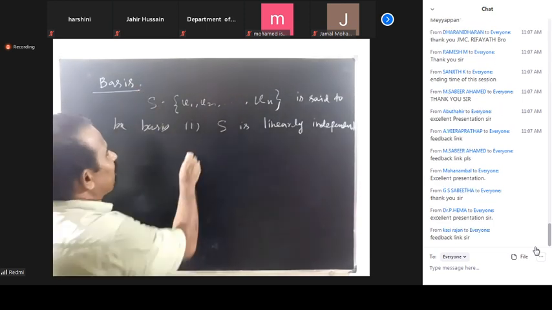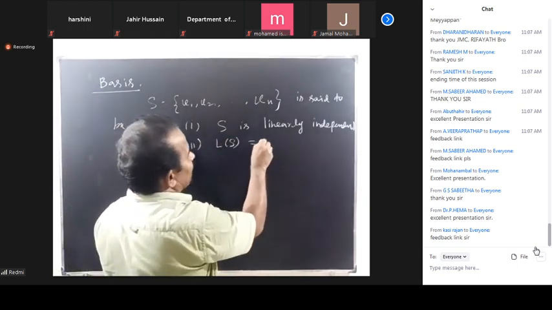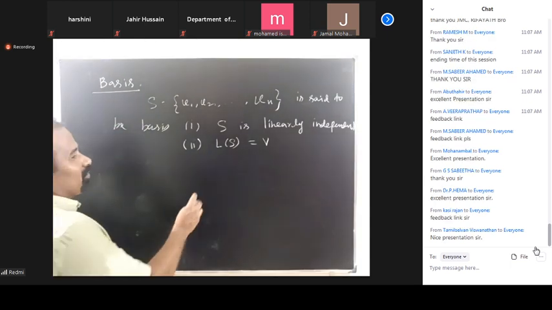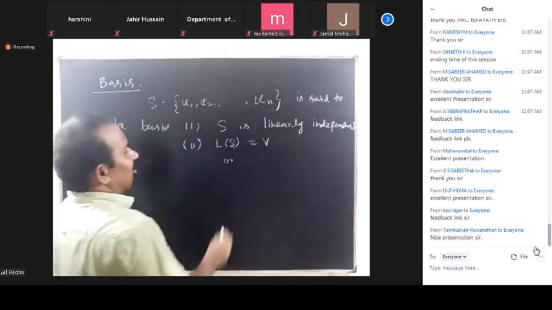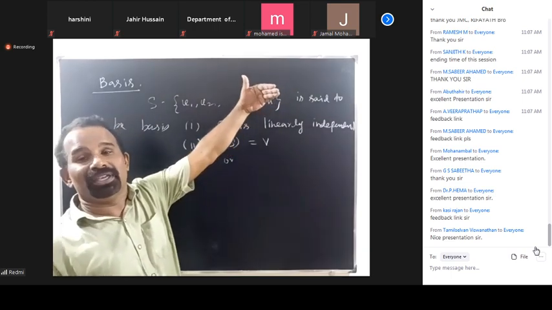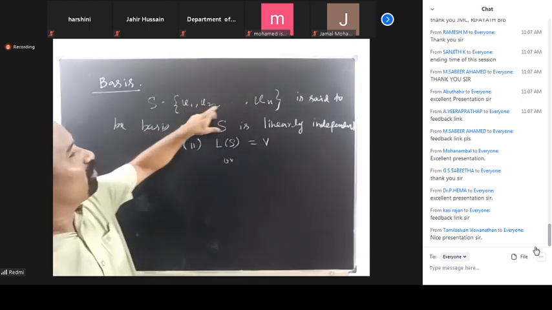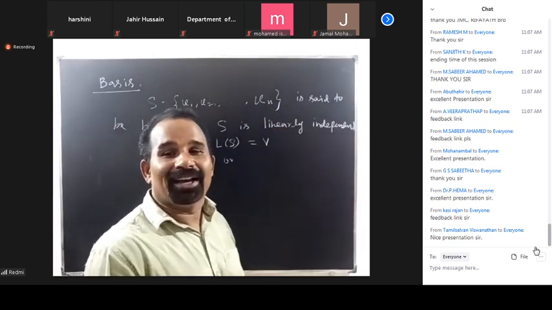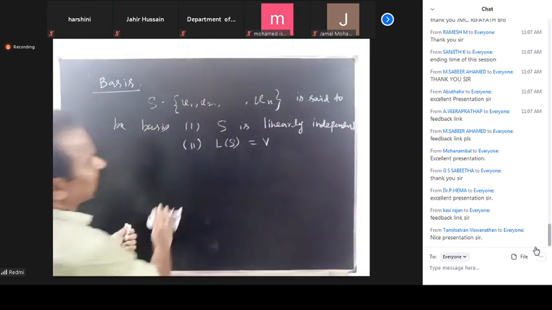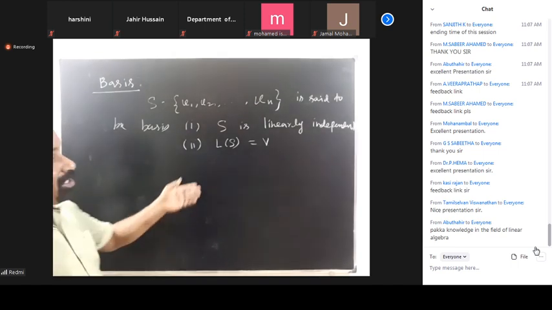So S is linearly independent, and the linear span of this set, L of S, is equal to V. Otherwise, I can say that any element of V can be uniquely expressed as a linear combination of V1, V2, Vn. Immediately I can say that it is a basis. Understood? So therefore this is a basis. Okay. So this plays a very important role.